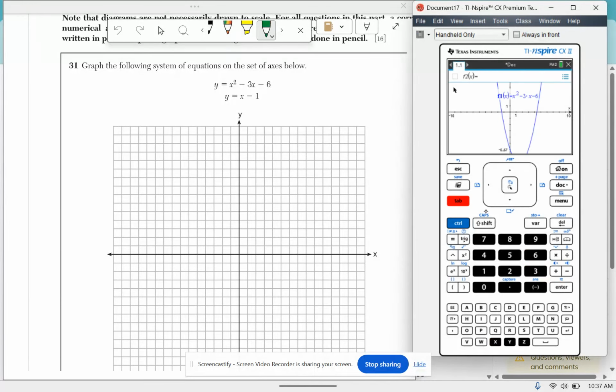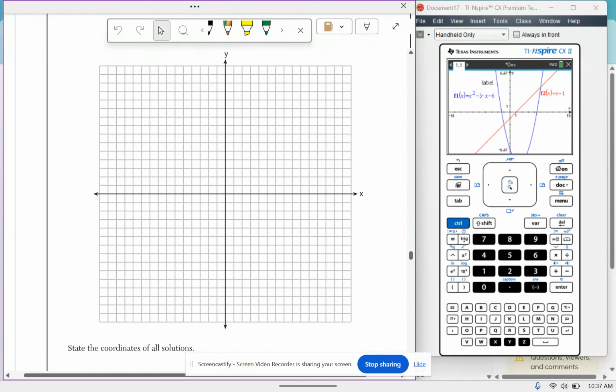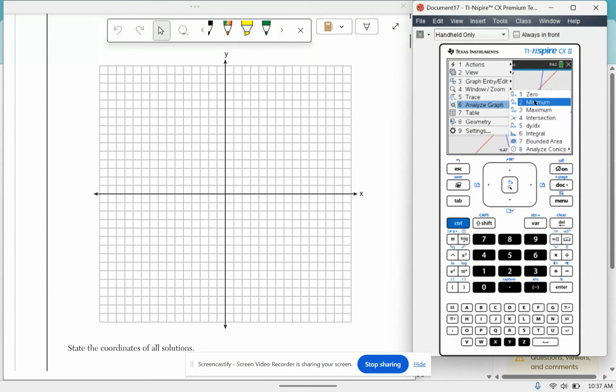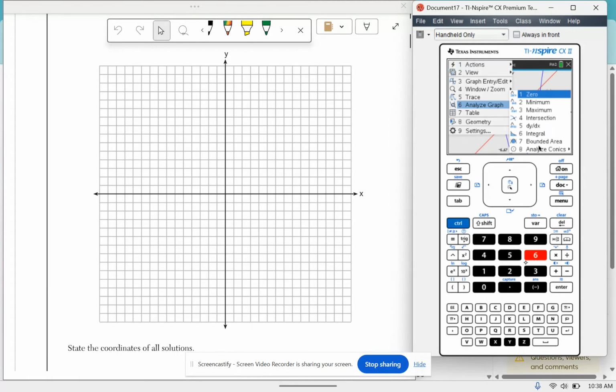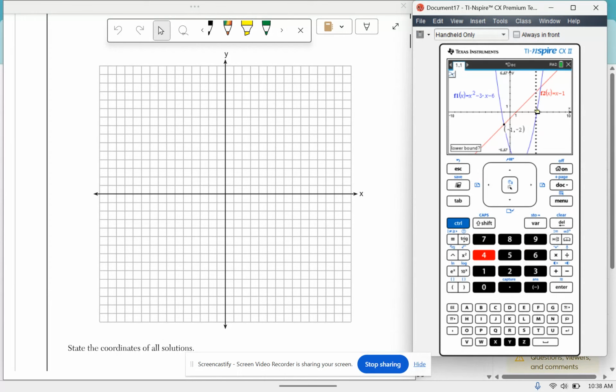Then I'm going to type the second one in. And then I'm going to find the points where they cross. Menu, 6, 4. Lower bound means go a little below. Upper bound means go a little above. And then I have my 2 points.